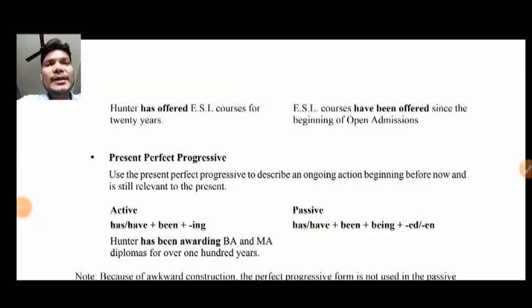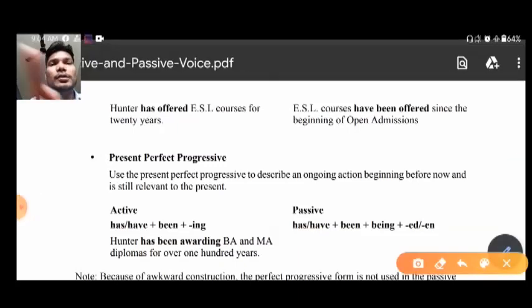Let's take one more example of the same tense. You can see here, first of all, Hunter has offered ESL courses for 20 years. Now if we want to change it into the passive voice, simply, you can see that courses are there.